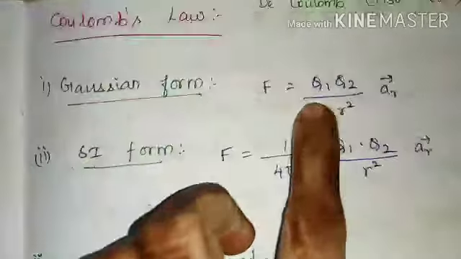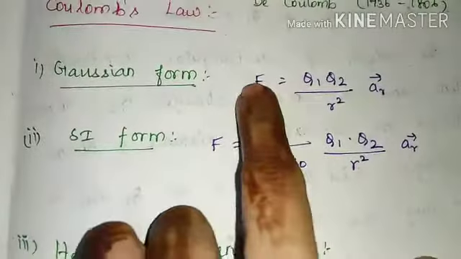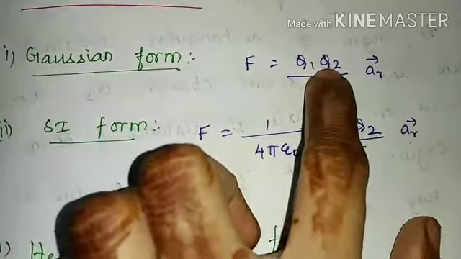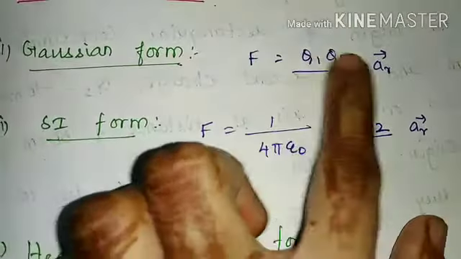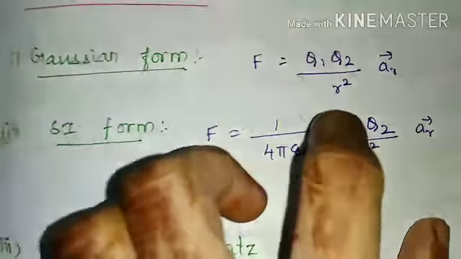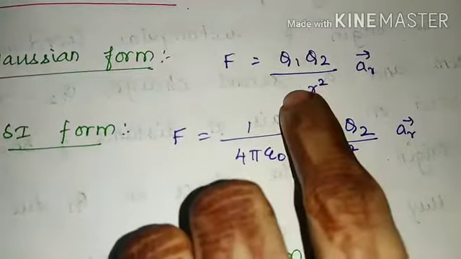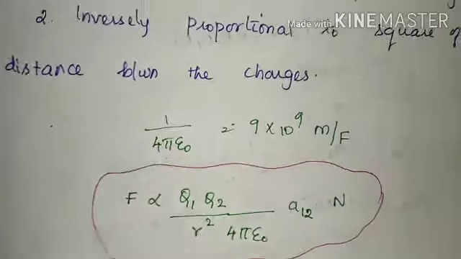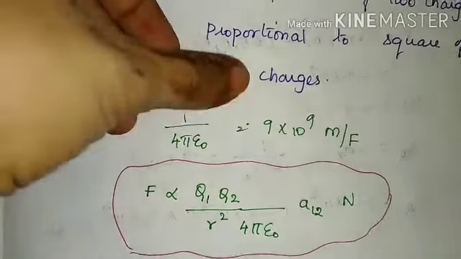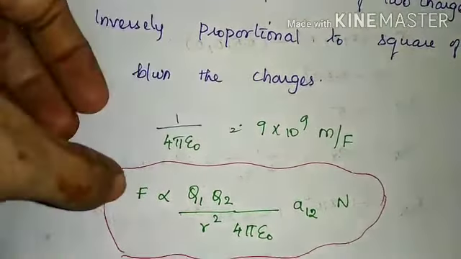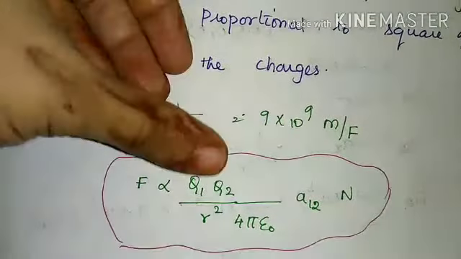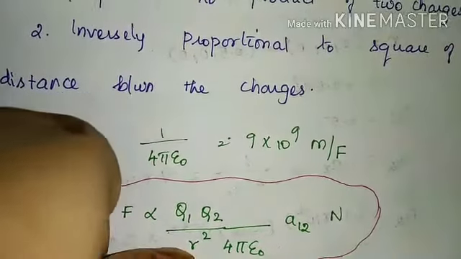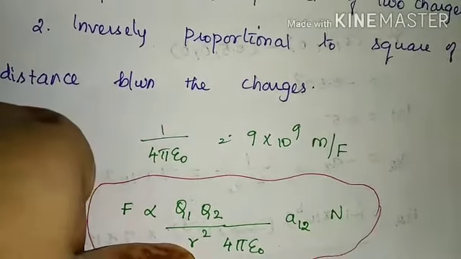See the formula. F is the force. It is directly proportional to Q1 and Q2, the two charges, and inversely proportional to R squared. Mathematically, 1 by 4 pi epsilon naught is equal to 9 into 10 power 9. F is directly proportional to the two charges Q1 and Q2 and inversely proportional to this R squared, right?